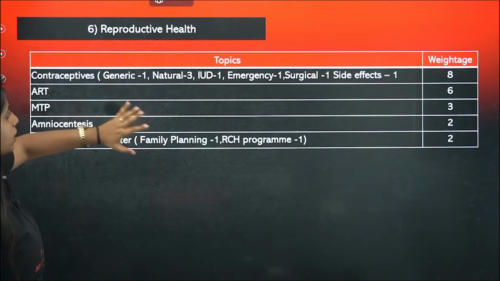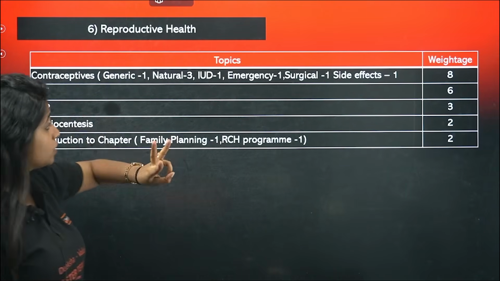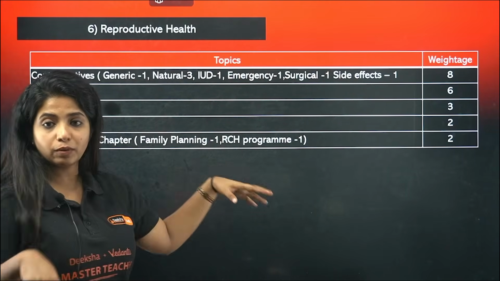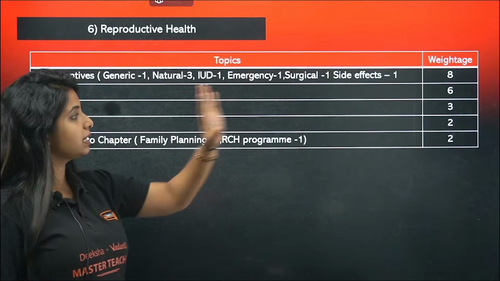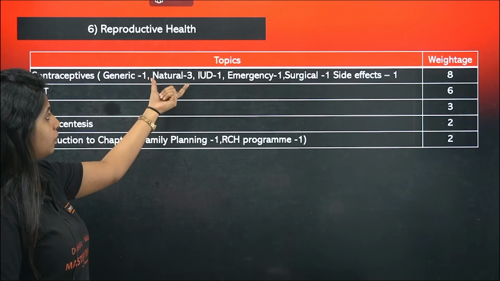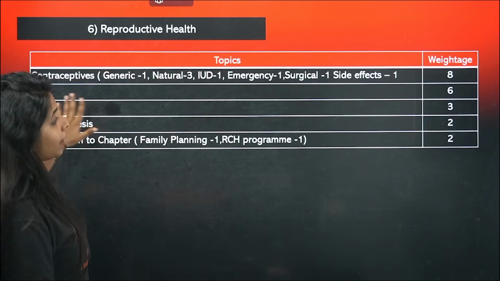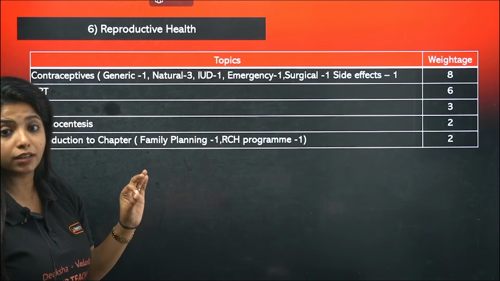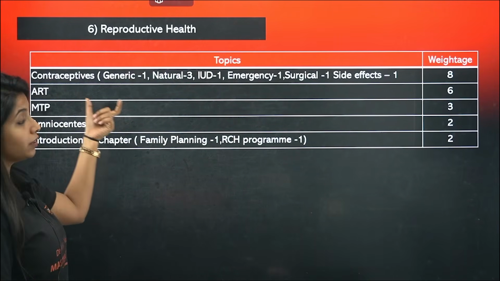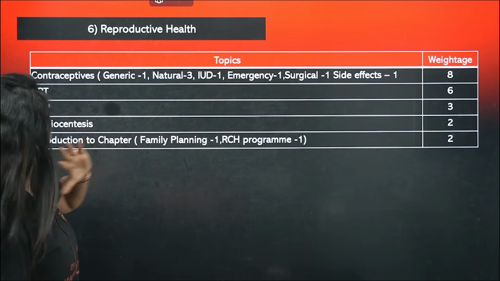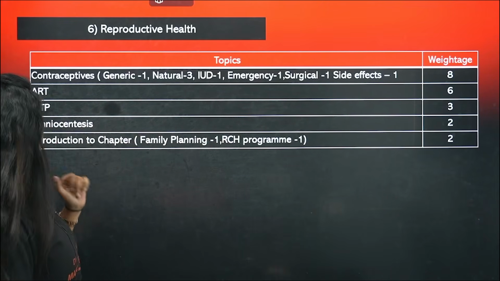Now, reproductive health, contraceptives, natural, thrice it is being asked. Emergency 1, surgical 1, side effects once, and generic, as in all of them together, once. So basically 8 times, but most of it has been taken from natural. So make sure you go through all of it, but give importance to this. ART alone gave 6 questions. Assisted reproductive technologies alone gave 6 questions. Very, very important. Okay. MTP alone gave 3 questions. Amniocentesis alone gave 2 questions.